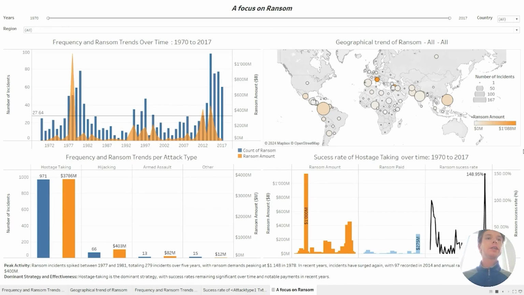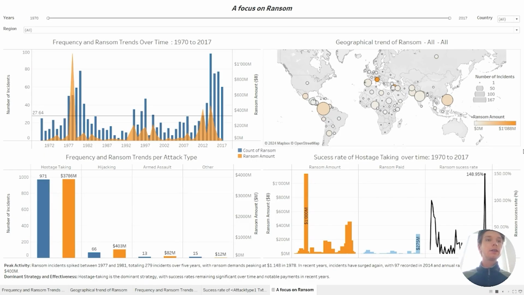Our third analytical question focuses on ransom as the financing strategy for terrorism, how it varies across time and regions, and what trends reveal its significance as compared to other attack types. The dashboard is designed in a way that we have a temporal analysis on the upper left, a spatial analysis on the upper right, and then on the lower part we have a more comparative analysis per attack type, as well as a deep dive on hostage taking.